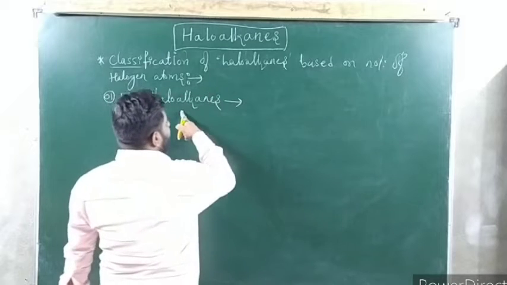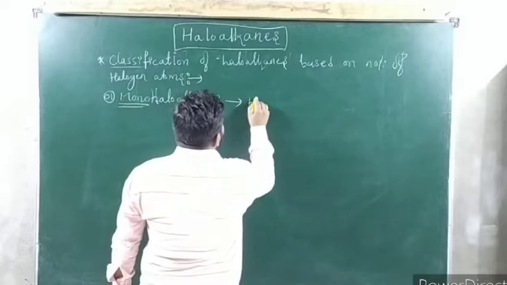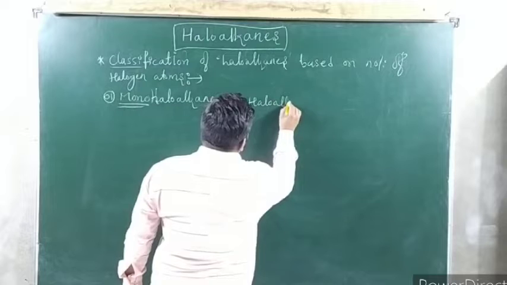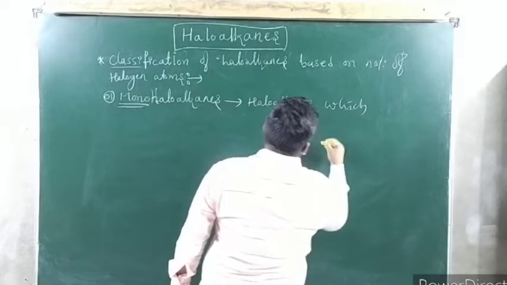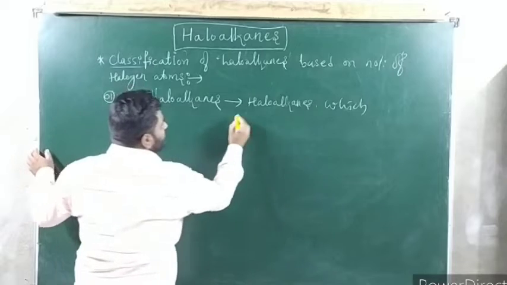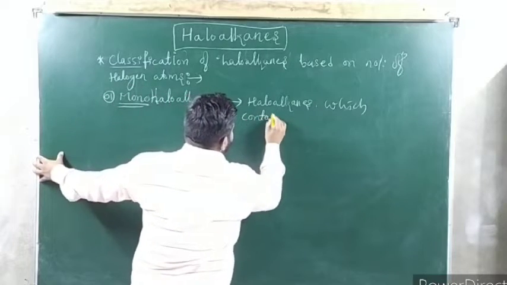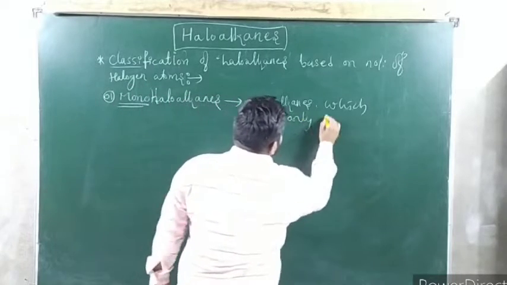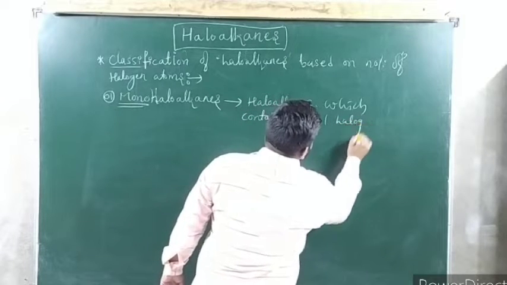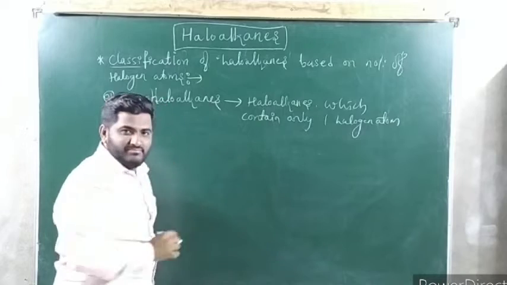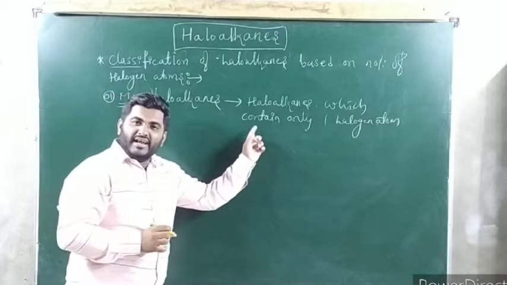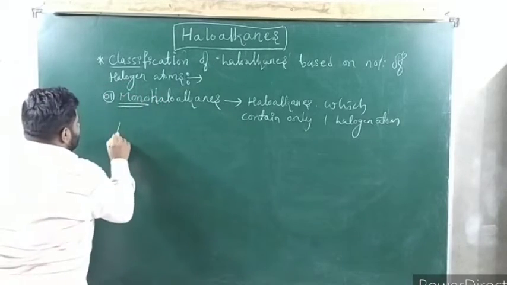Monohaloalkanes are the haloalkanes which contain only one halogen atom. I hope you got the point here. So you can easily understand by using examples.